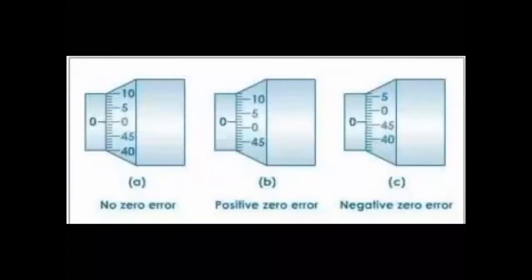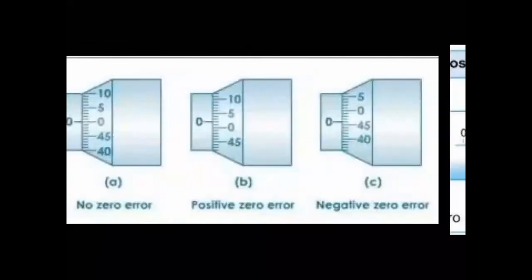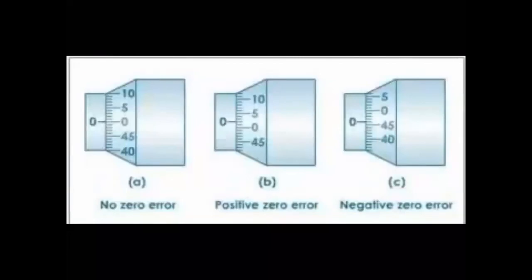So positive zero error is subtracted. Whatever you get, if you remove 2, you will get your correct answer. Now here, look, you have rotated it too much. So you are already having a negative reading. What is that negative reading? It is 1, 2, 3, 4, minus 4. So if it is minus 4, then what will you do? You will add the negative zero error. This screw gauge is rotated anti-clockwise.